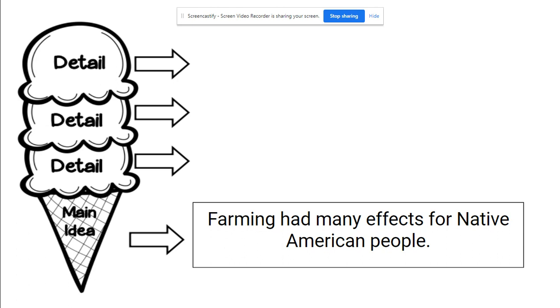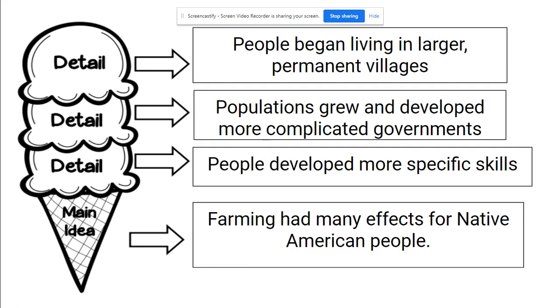So, in this passage, the main idea is that farming had many effects for Native American people. And we know this because of all the details that the author provides. People began living in larger permanent villages, populations grew and developed more complicated governments, people developed more specific skills. All of these details are examples of the effects described in that main idea.